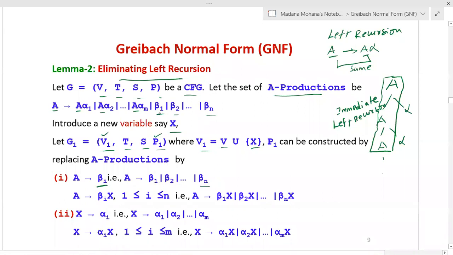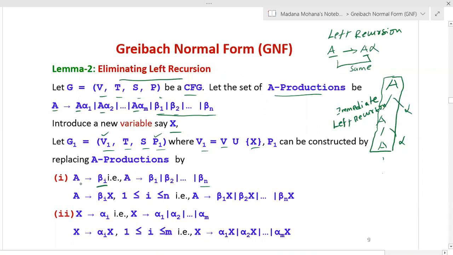Other than the variable A, all the remaining productions you write initially, that is A derives beta i. If there is only one beta value, no problem, you write A derives beta; or if more than one, you list them all out: beta 1 or beta 2 and so on beta n.